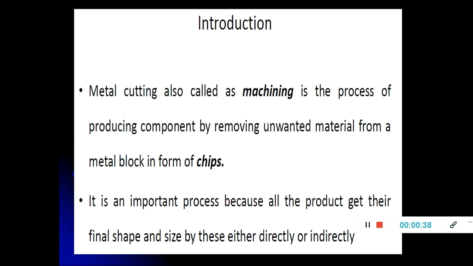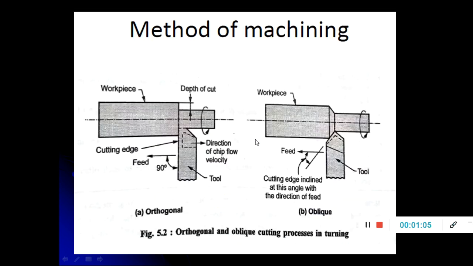How are you going to define the machining operation? Machining is the process of removing the unwanted material from the surface of the workpiece to make it a required shape and size, and the removed material is always in the form of chips. Now when you remove the material from the surface of the workpiece according to the dimensions, finally you get the required product. So this is the definition for machining operation.